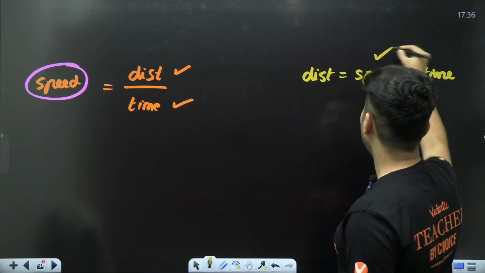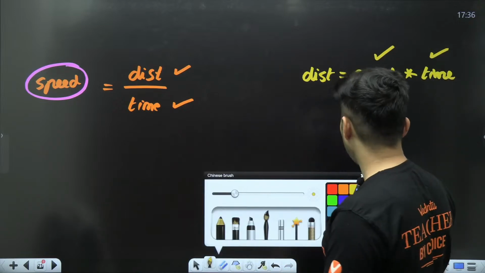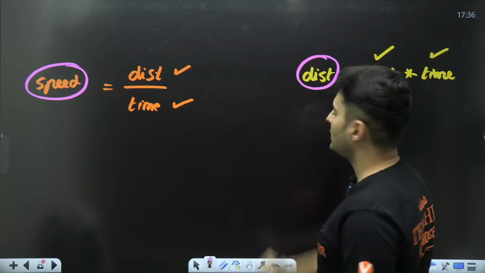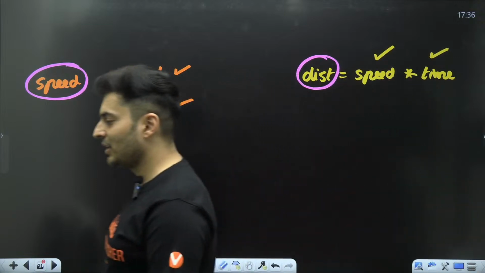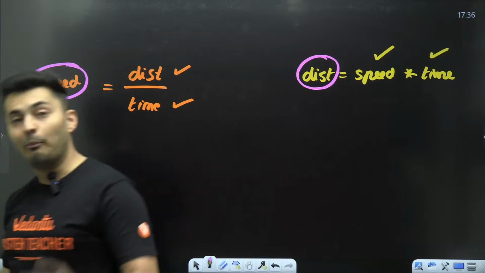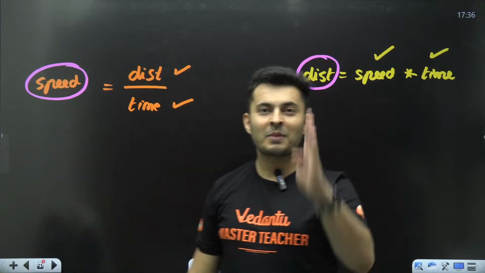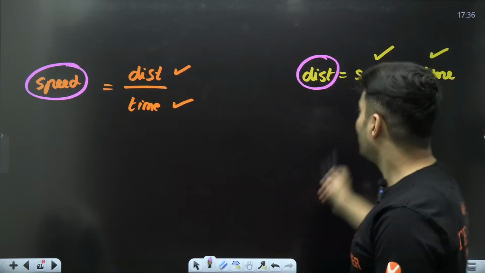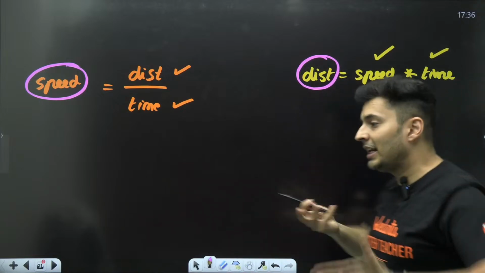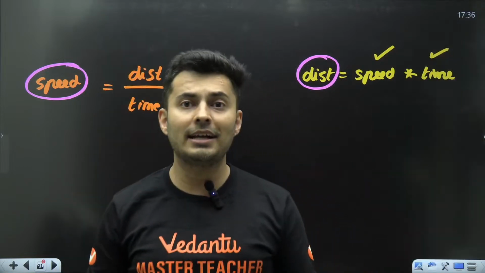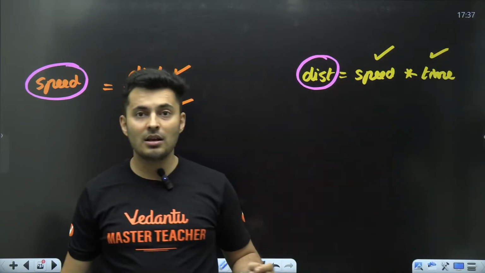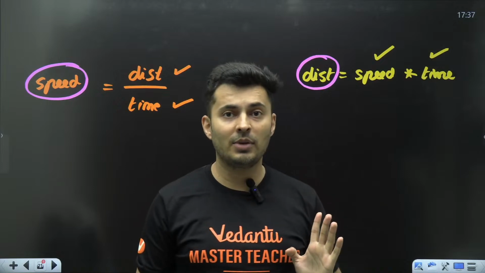And for Pandu, speed is fundamental, time is fundamental, and he says distance is derived. Who is right? Who is wrong? Tell me. Both are right in their own way. Don't say, sir, how can speed be fundamental? That is his own choice in his own set of world. In his new world, he has decided speed is fundamental. So even Pandu is correct. Remember that.